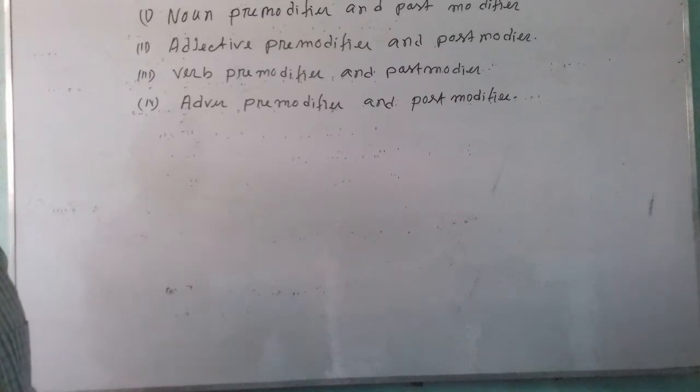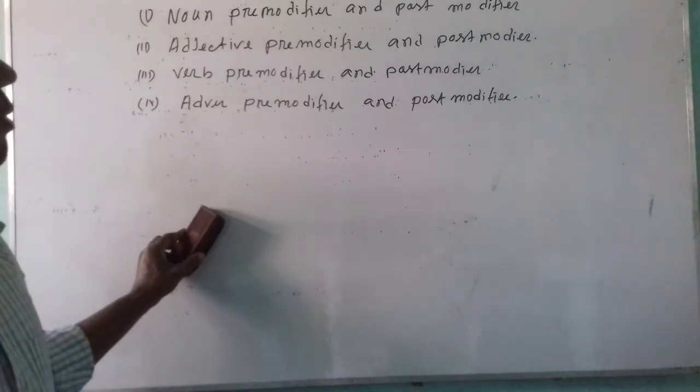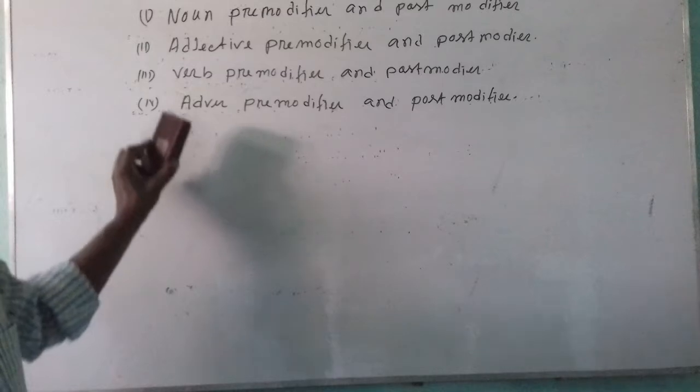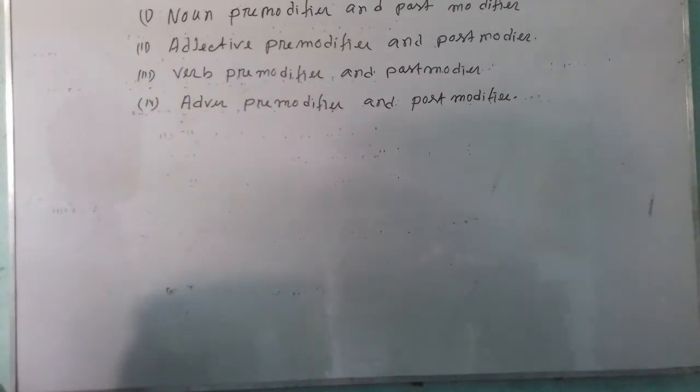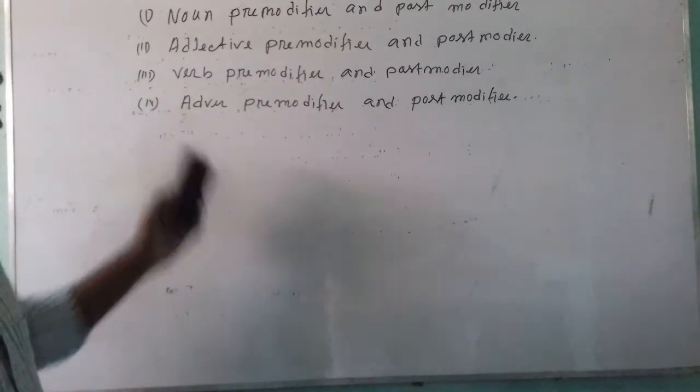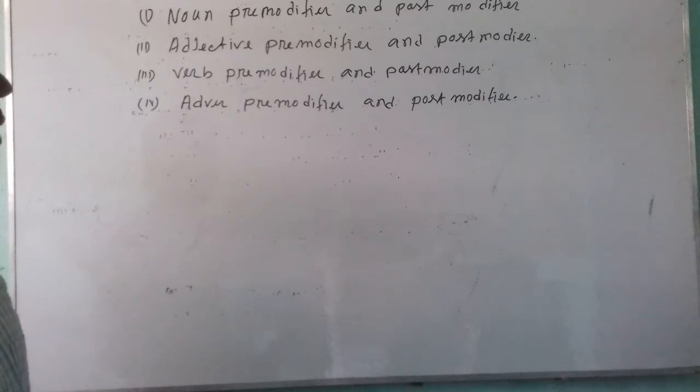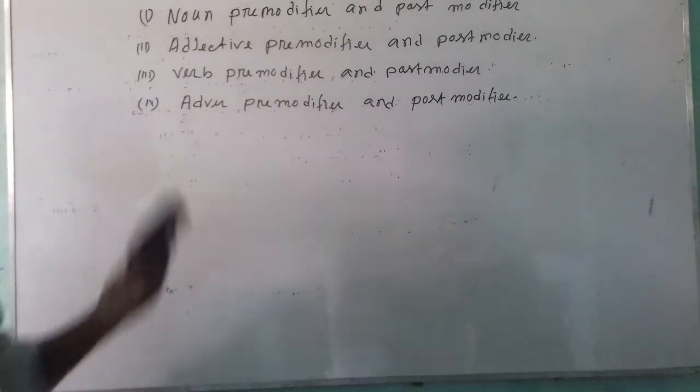And if the modifier modifies a noun, it will be called noun modifier. If the word or group of words modifies an adjective, it will be called adjective modifier. If the word or group of words modifies a verb, it will be called verb modifier.